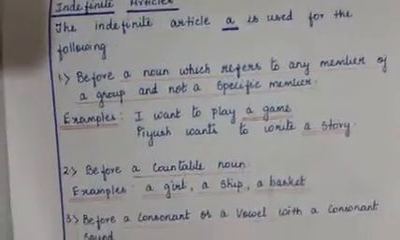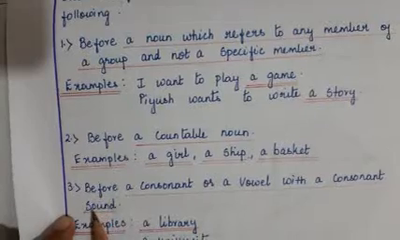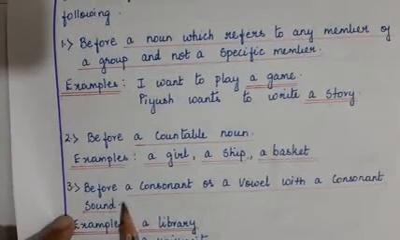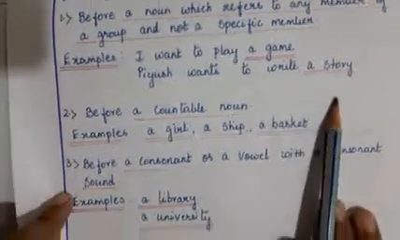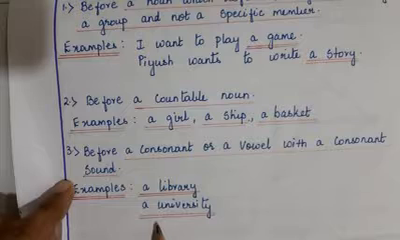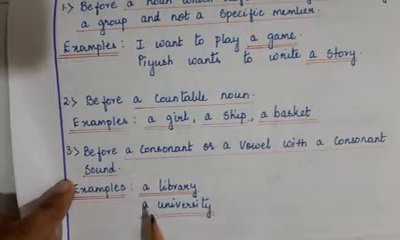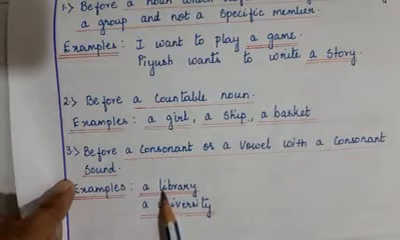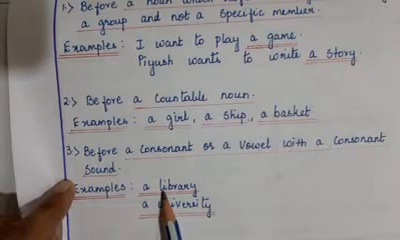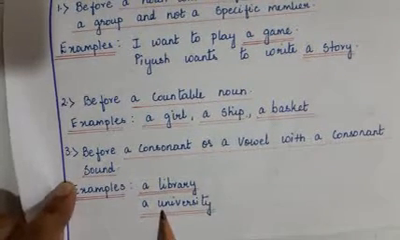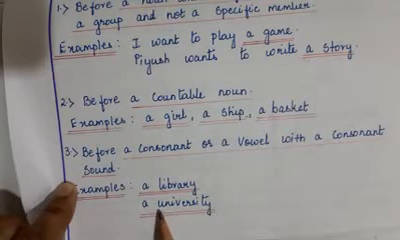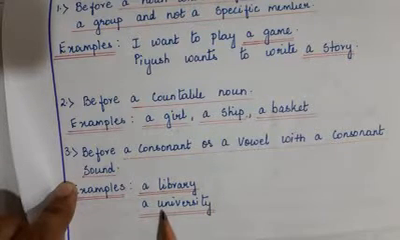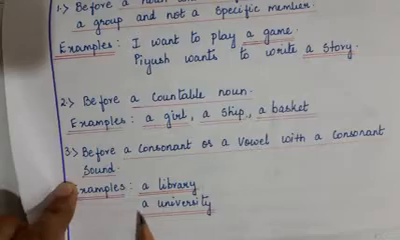Okay, now let us see one more situation where a is used: before a consonant or a vowel with a consonant sound. Examples: a library, a university. In these cases you see that L is a consonant. In the second case, U is no wonder a vowel, but the sound is that of a consonant. A university, when you say it, sounds like a Y. Therefore you use a there.